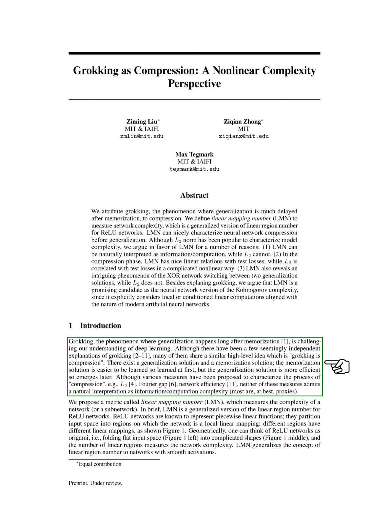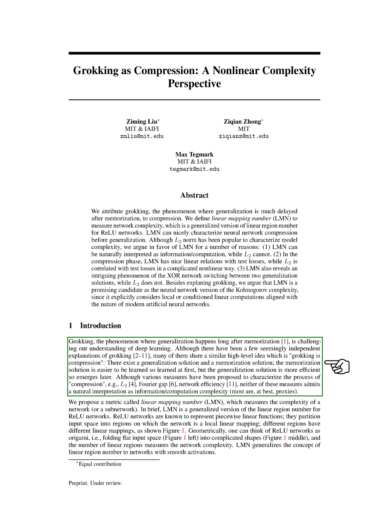Several explanations have been proposed for grokking, many of which revolve around the idea that grokking is essentially a form of compression. The idea is that there are two types of solutions: a memorization solution and a generalization solution. The memorization solution is easier to learn and is therefore learned first. However, the generalization solution is more efficient and thus emerges later.